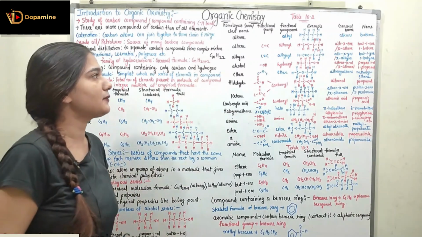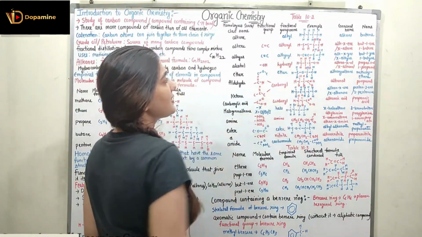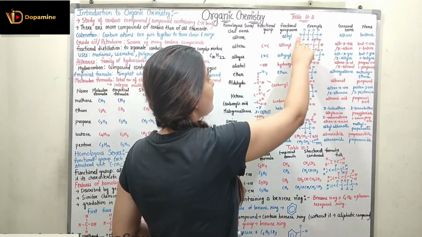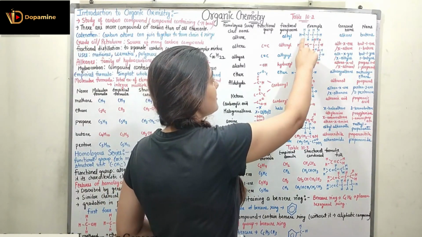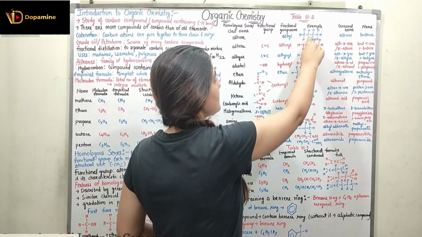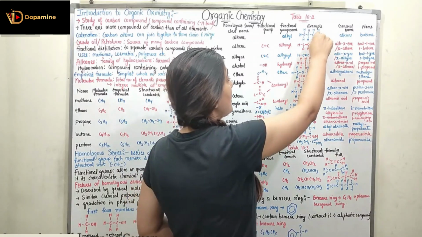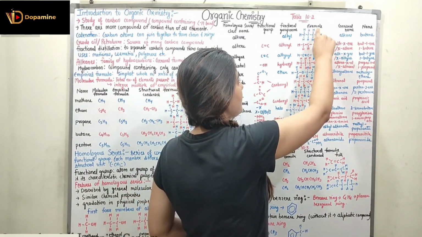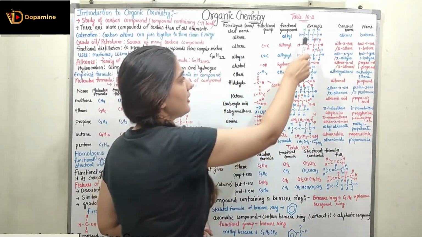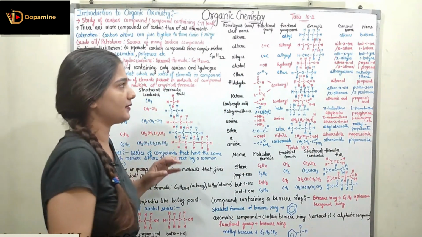So first we are starting with alkane. There is no such functional group in that. Its functional group name is alkyl, and we have made the example of an alkyl group or alkane. This has 4 carbon atoms. The first carbon is connected to 3 hydrogen, the second carbon connected to 2 hydrogen, the third carbon connected to 2 hydrogen, and the fourth carbon connected to 3 hydrogen. So its general name is alkane, and the name of this example is butane because it contains 4 carbon atoms.